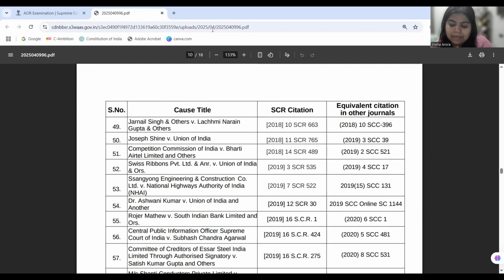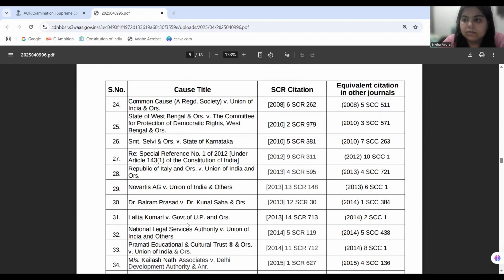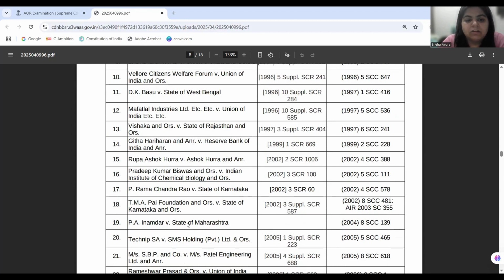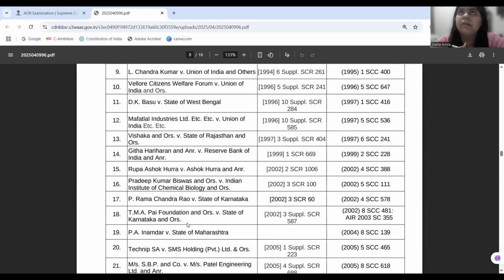Now, let's come to the state. Okay, the next theme we are going to do is the theme of the state. Okay, what is state under Article 12? So the landmark case, the case that we are following till date, is the case of Pradeep Kumar Biswas, and we are traveling from way back from Ajay Hasia to PK Biswas and also to BCCI, where it was held what qualifies as a state. So we look into the parameters.